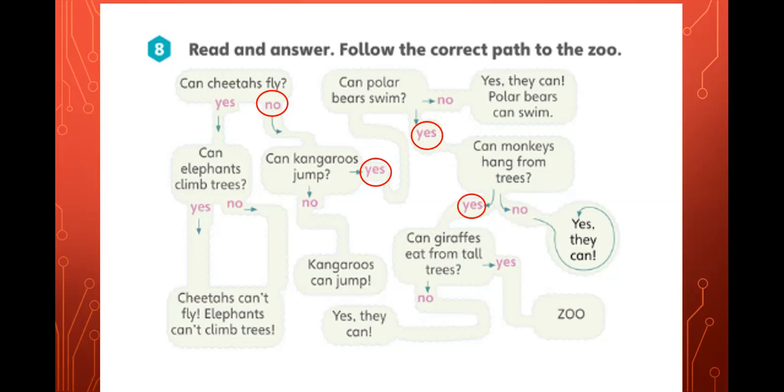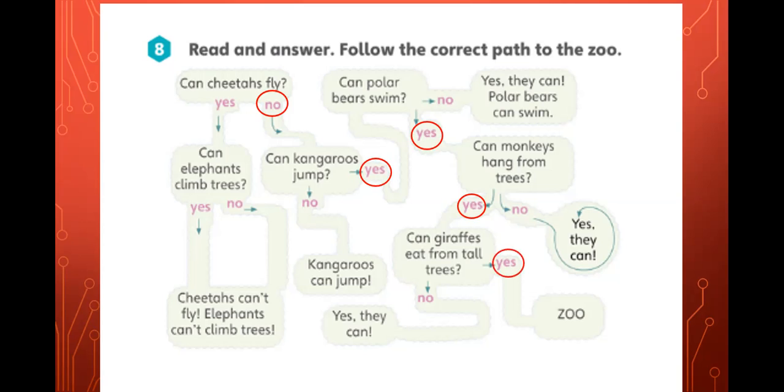We come to where the giraffes are, and then that begs the question: can giraffes eat from tall trees? Well, think about it. If you have a tree that's very tall, it's not very possible to reach the leaves. But the advantage that a giraffe has is that it has a long neck. With that very long neck, it can eat the leaves in the top of the tree. Okay, it can eat from tall trees. Yes, it can reach those heights. So that is possible. Very good.